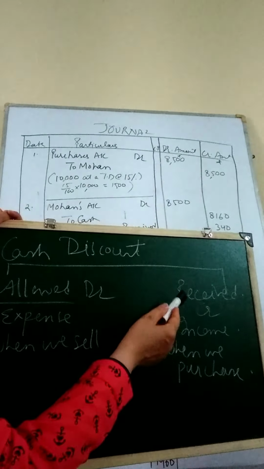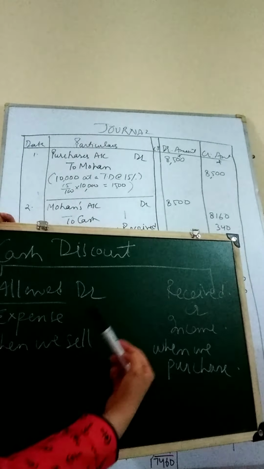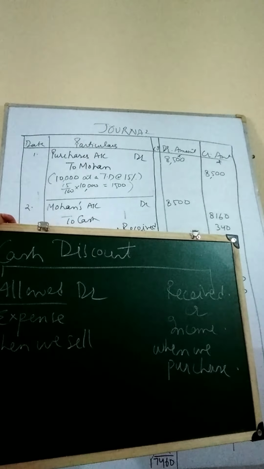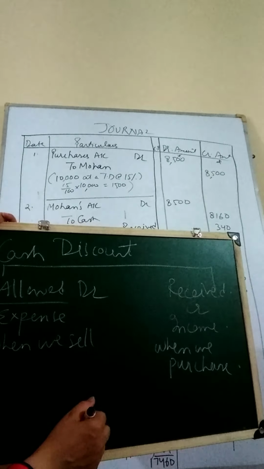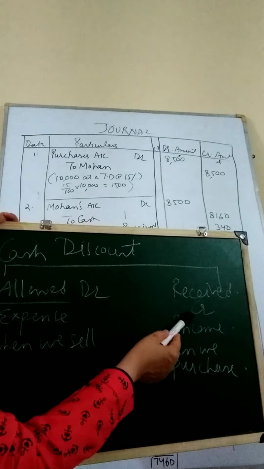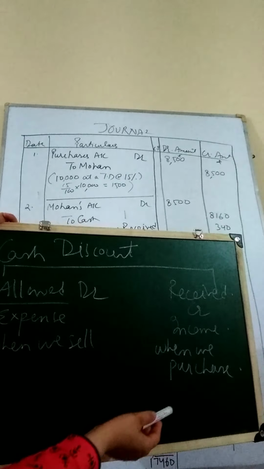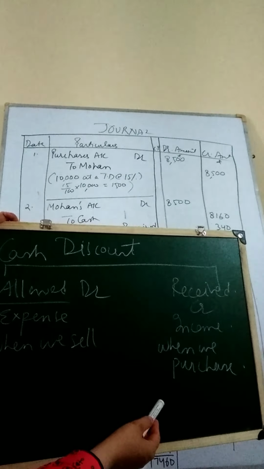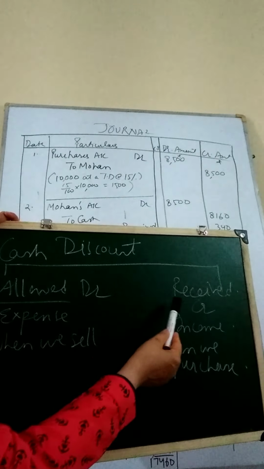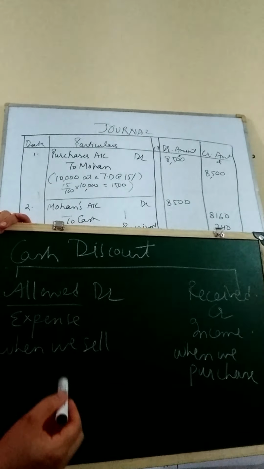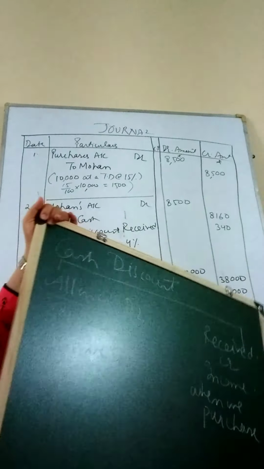Now moving on to the discount received. When we are receiving the discount from someone, we are purchasing the commodity and we are receiving the discount, then it has to be credited. It is a benefit for us, it is an income for us, then it shall be credited. So this is the discount allowed and discount received. Now we'll take up a numerical example to understand this in a much clearer way.